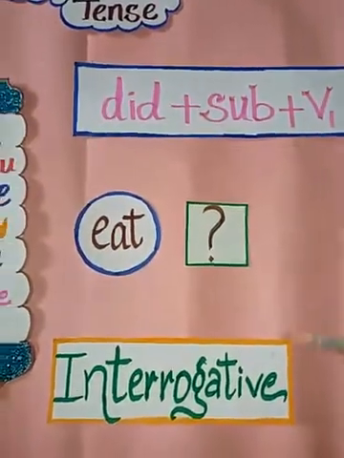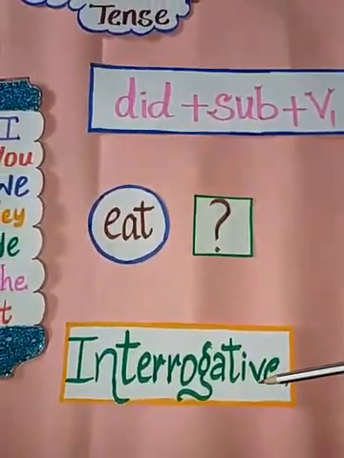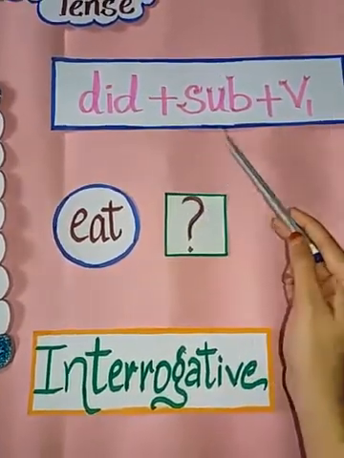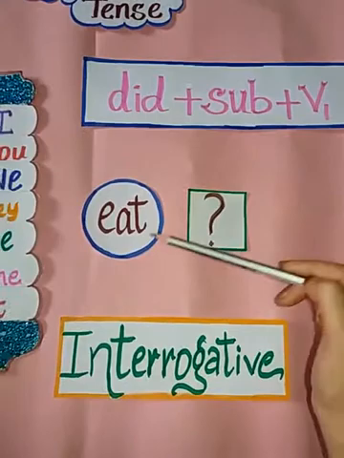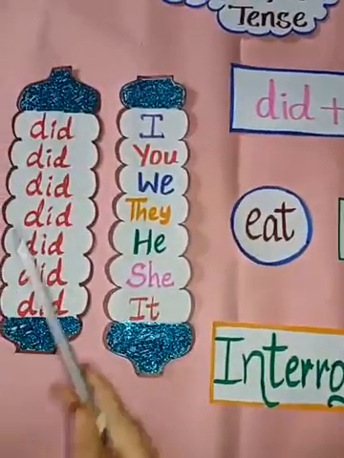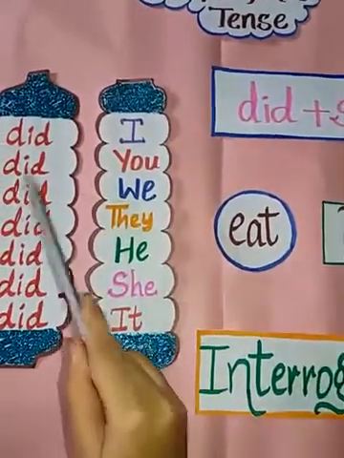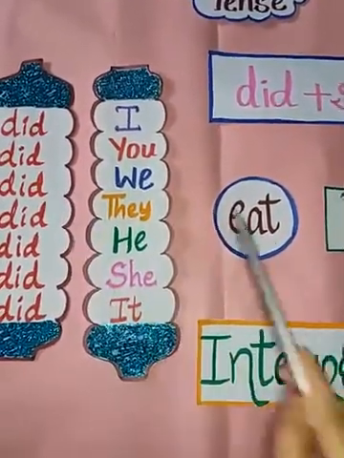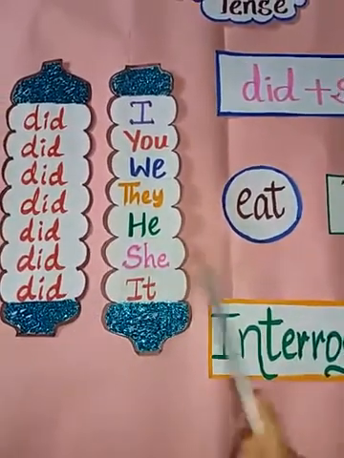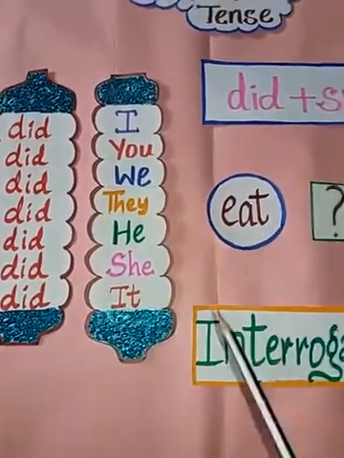The next one is the interrogative form. Interrogative form is nothing but asking a question. Here the rule is did plus subject plus V1. And I have used eat with a question mark. So let's start. Did I eat? Did you eat? Did we eat? Did they eat? Did he eat? Did she eat? Did it eat?